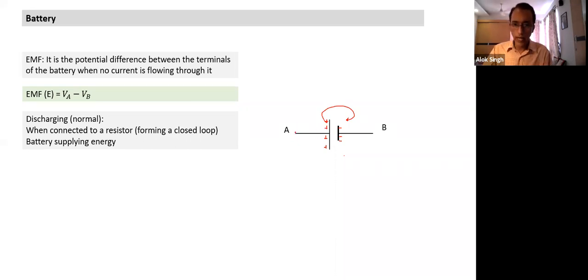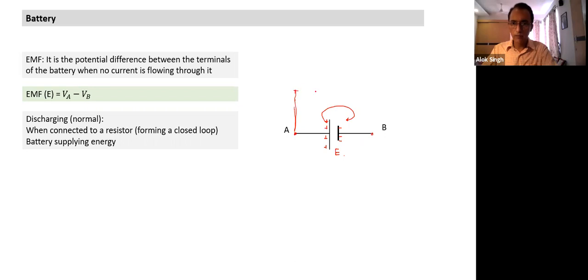When no current is flowing through the battery, if I measure the potential difference with some instrument, I find the potential difference equal to E. What is that E called? That E is called EMF. So this is how we understand the behavior without going into how the battery functions internally. This is a case when the battery is supplying energy. So if I connect, what will happen?